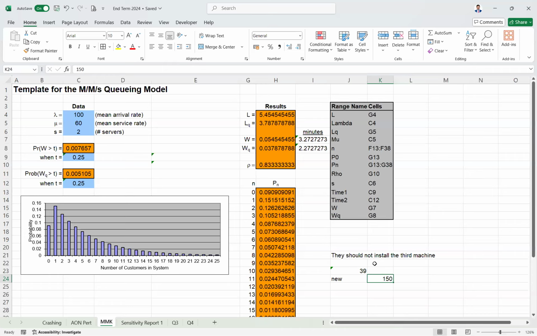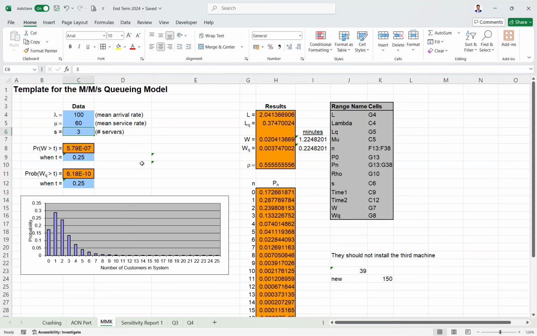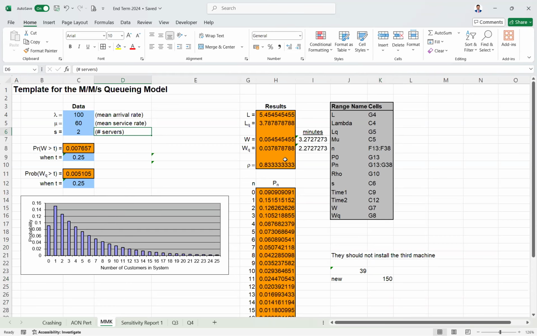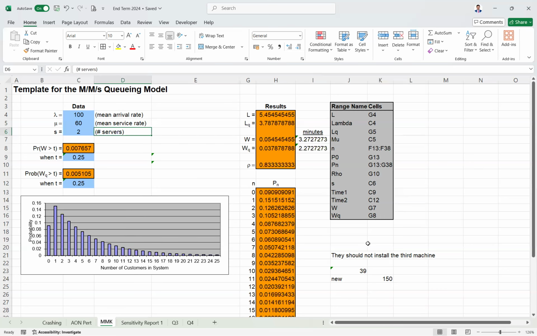So they should not install the third machine and should just keep waiting, because the relative cost is high for the third machine. And also, if you keep the third machine, the efficiency, the utilization, has gone down. If I have 2 servers, the efficiency or utilization is 83%. But if I have 3 machines, the utilization is 55%, which means the efficiency of the machine system use has gone down. So these are the 2 reasons why we will not install the third machine. Right? Is this question clear?